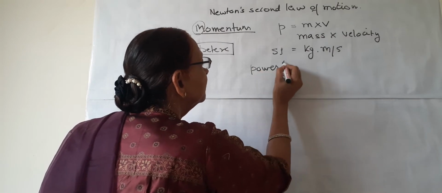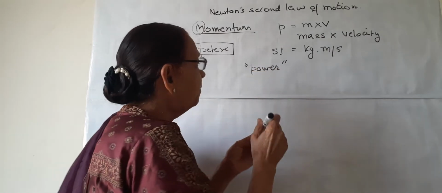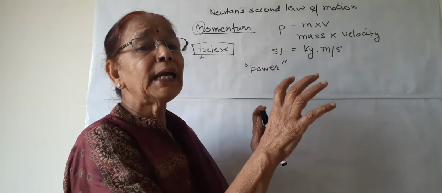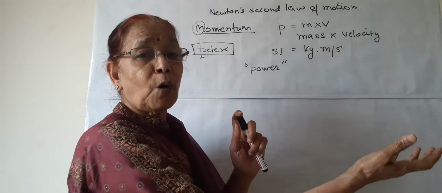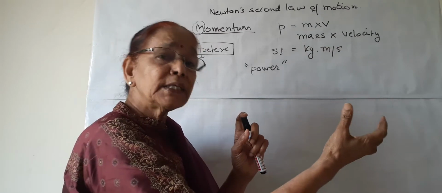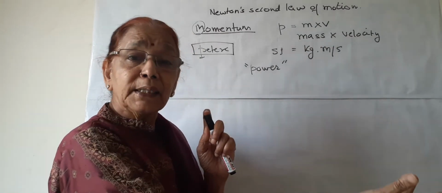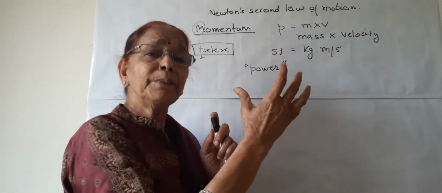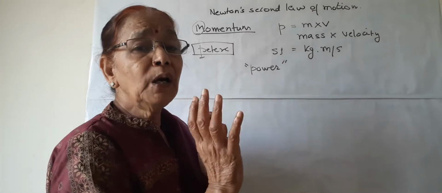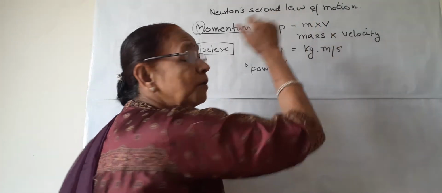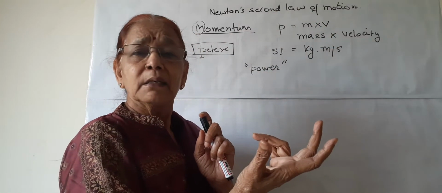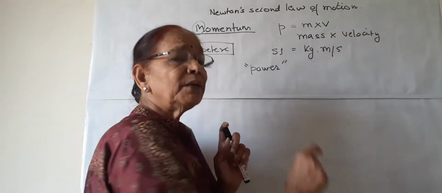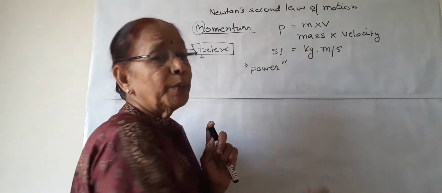It is not exactly power, but the power of a moving body by which it can impact another object, how much force it can put on the other object. The momentum is there in a moving body of certain mass. Everything has some mass, so any moving body with certain mass has momentum.